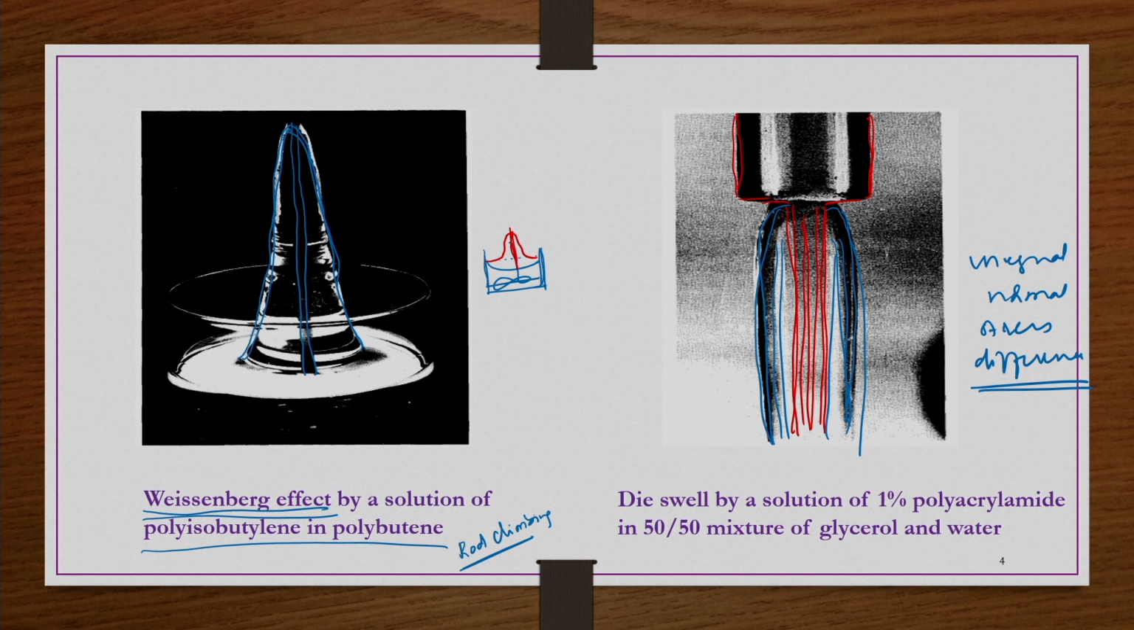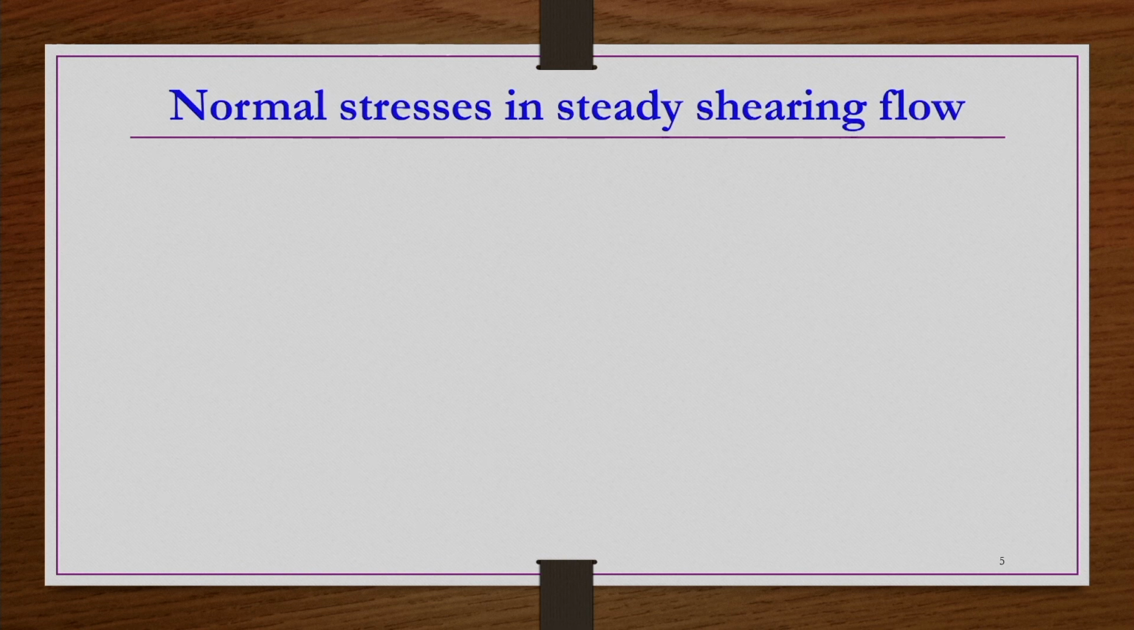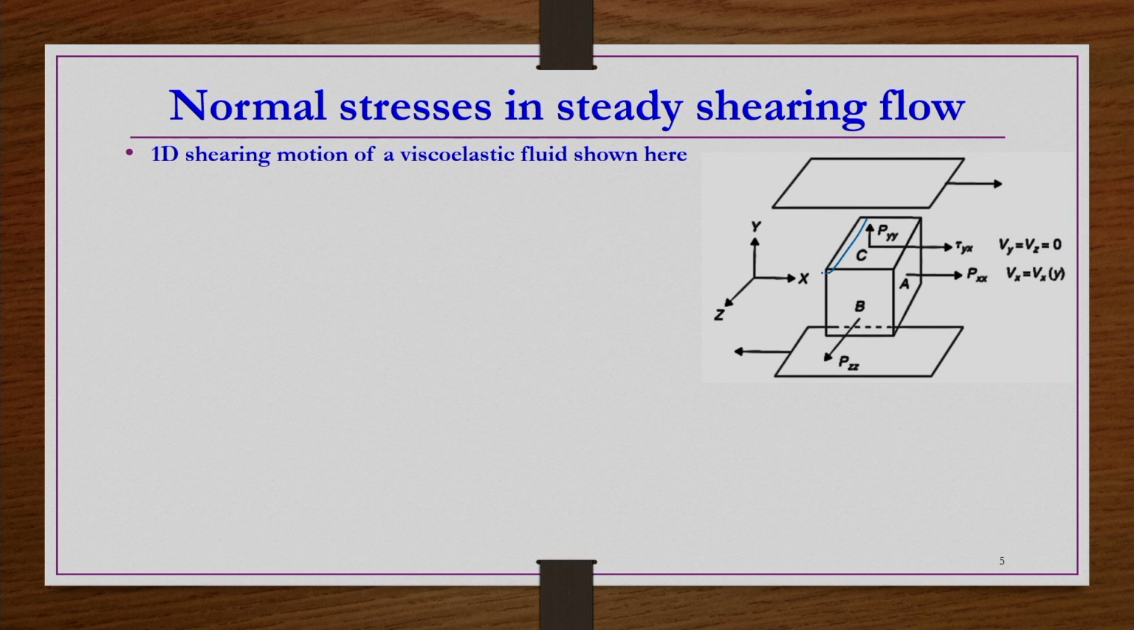So, that is the reason we now see a few details about normal stresses. Normal stresses in steady shearing flow. Now, we are considering the 1D shearing motion of a viscoelastic fluid. We have a fluid element like this here, confined between two planes.